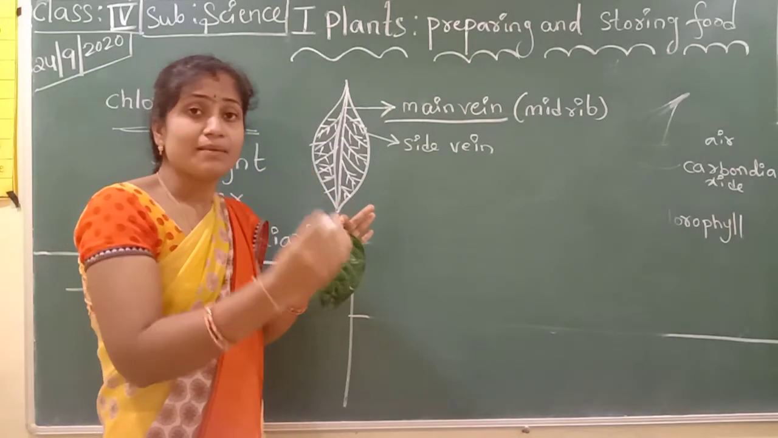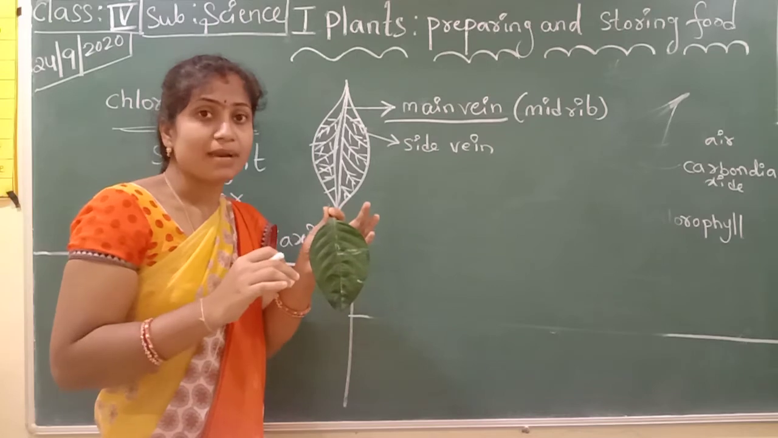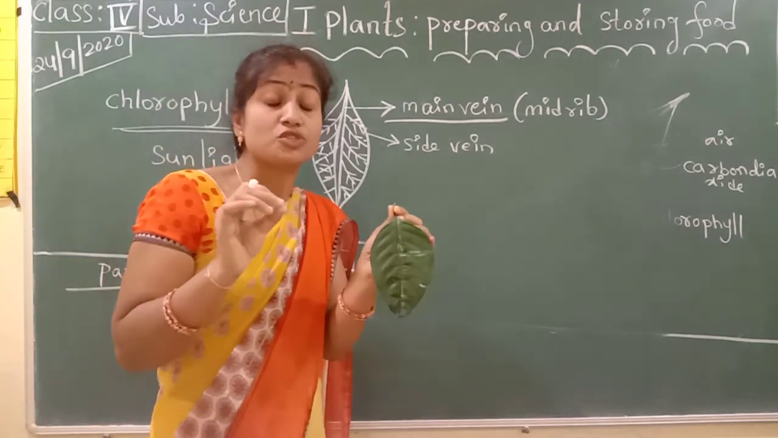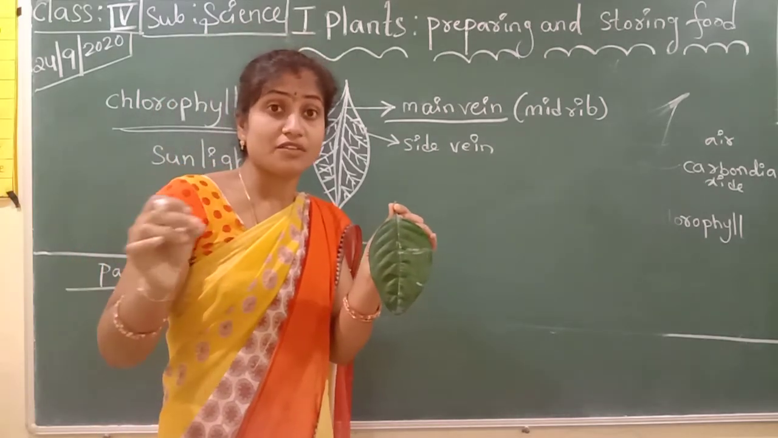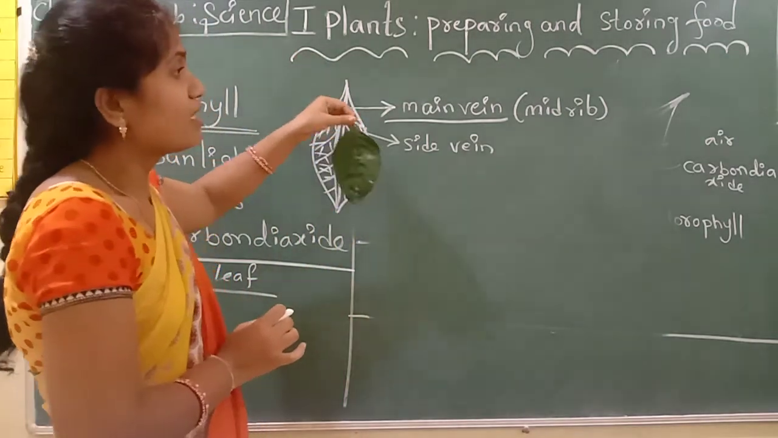Only one pipeline carries food only from the leaf. Another pipeline carries stored food to another part of the plant. So this is like the part of a leaf.